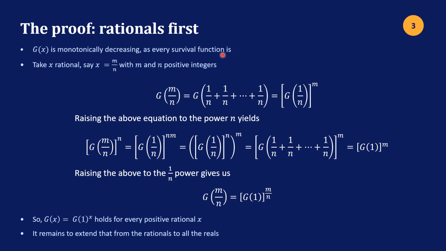The g of x is monotonically decreasing in x. Remember, g of x is the probability of remaining in the state for x units of time. So as you increase x, the probability of remaining in the state becomes less and less, right? It's just a longer amount of time. So this function is monotonically decreasing. All right, so keep that in mind when we get to the next slide.